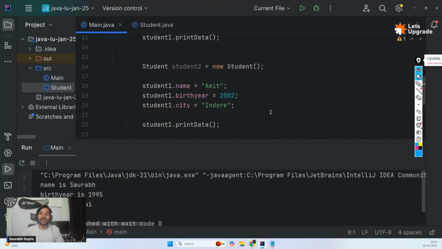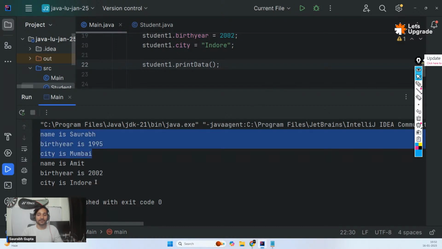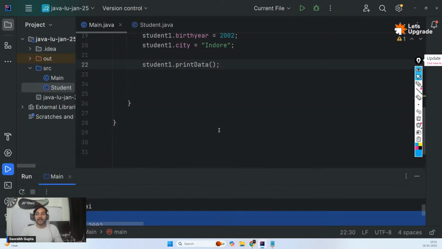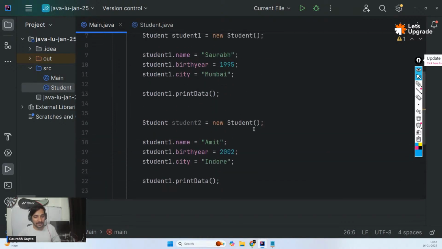Is that cleared, everyone? So if I print, both will print their own data. See? Saurabh's data, Amit's data. Cleared, guys? Everyone, are we cleared? Please tell me. Can you please confirm that real quick?